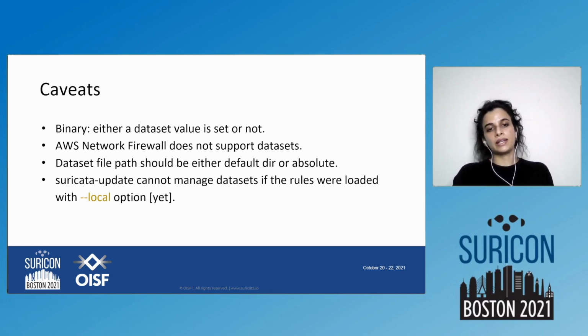Suricata-update recently got a bug report that it cannot manage datasets if the rules were loaded with the local option. So this is not possible yet, but we are working on it. You can try it out, and if there is something else that needs to be fixed, please let us know.